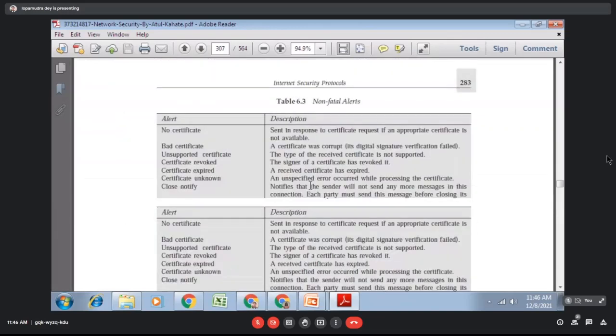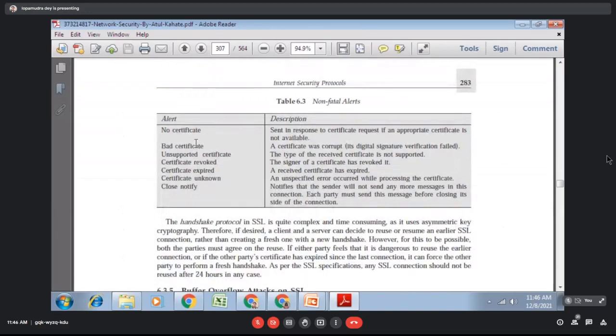And for non-fatal errors, suppose I have sent a wrong meeting ID. When I am trying to log in, I could not. So I send, please don't join there, join here. I am resending the message. This is called a non-fatal error, where you can do the operation by just resending.